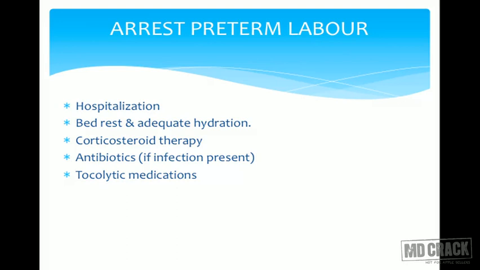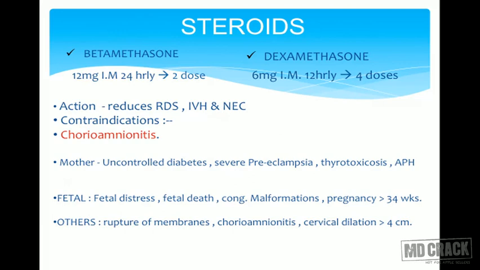Until this corticosteroid therapy works, we have to give her tocolytic therapy so that she doesn't deliver. So hospitalization, bed rest, corticosteroid therapy, antibiotics to avoid or to control infections if present, and tocolytic medications so as to buy time till the corticosteroids act.